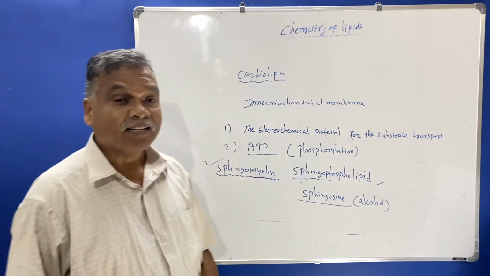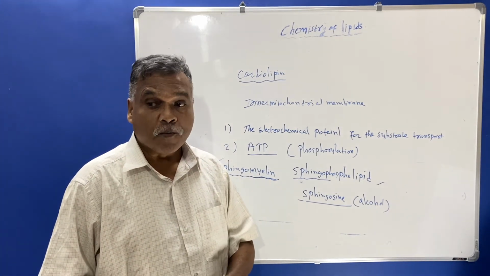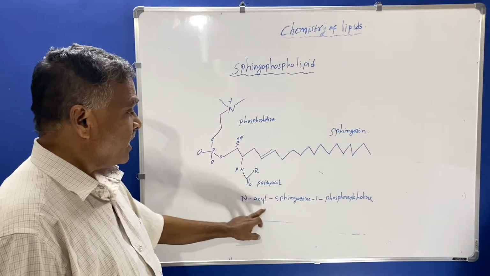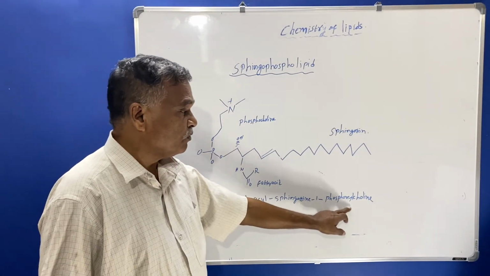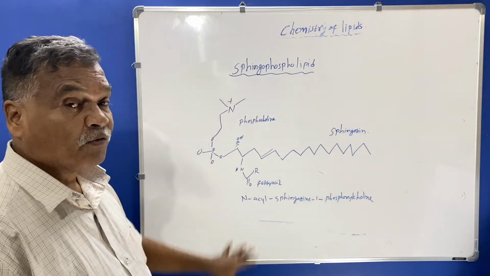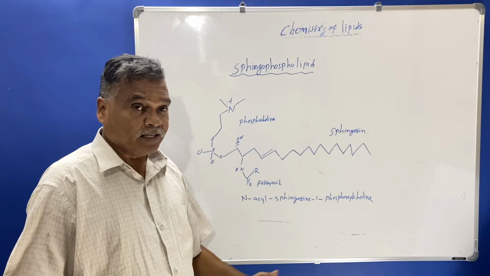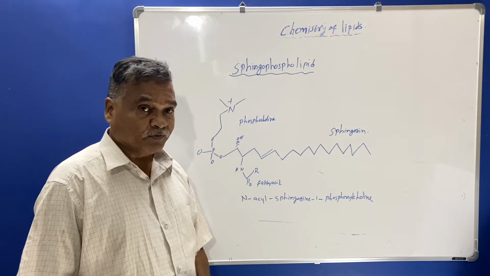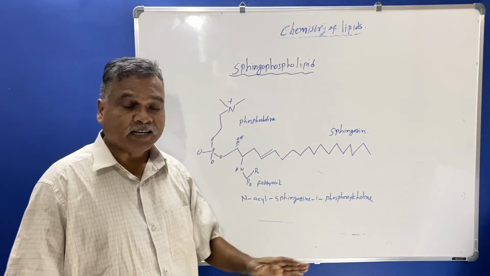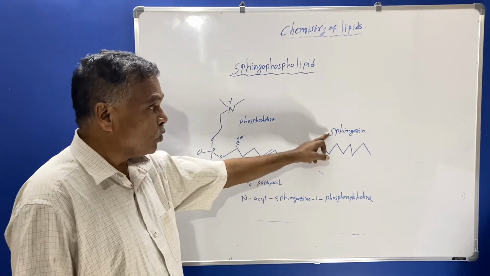Now we'll see the structure of sphingomyelin. We are seeing here the structure of N-acyl sphingosine 1-phosphorylcholine. This structure belongs to the phospholipid, which is a compound lipid known as sphingophospholipid. This phospholipid contains sphingosine, an alcohol.